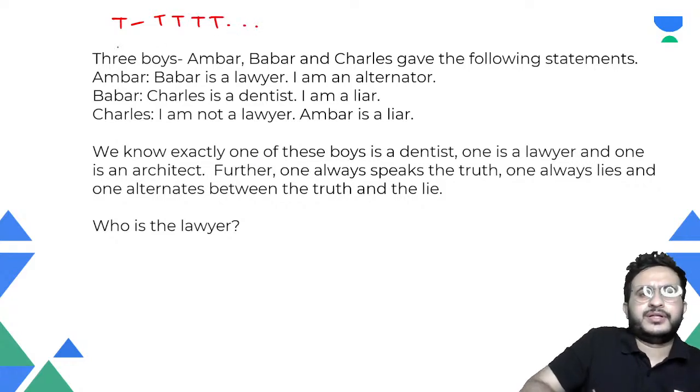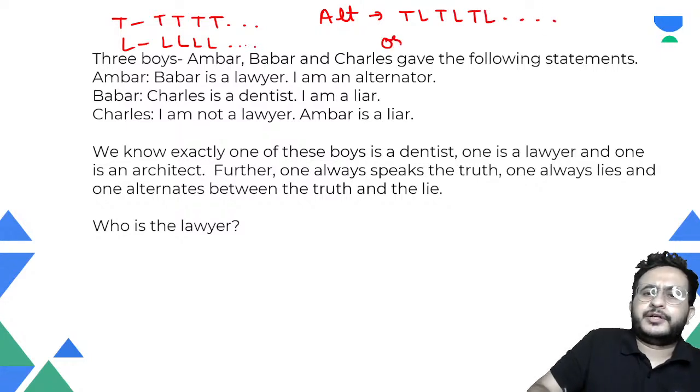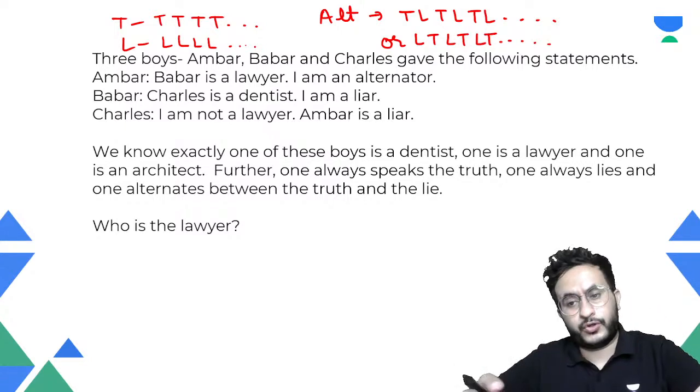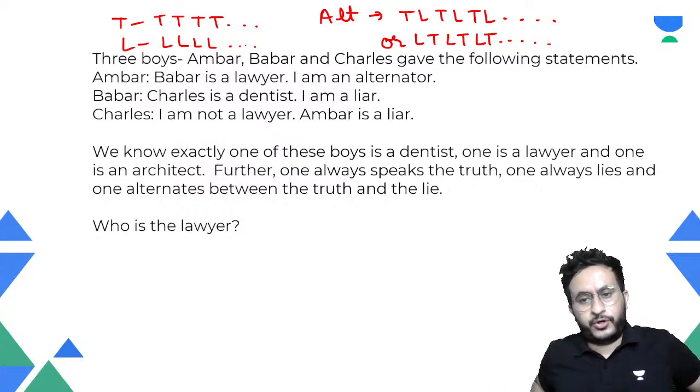Liars will always tell a lie. Now, an alternator is either truth, lie, truth, lie, or it could be lie, truth, lie, truth, and so on. So alternately, they will tell truth or lie. So you need to consider that for an alternator.